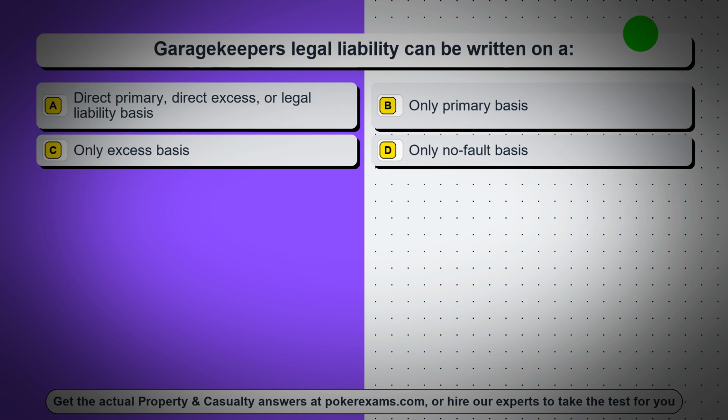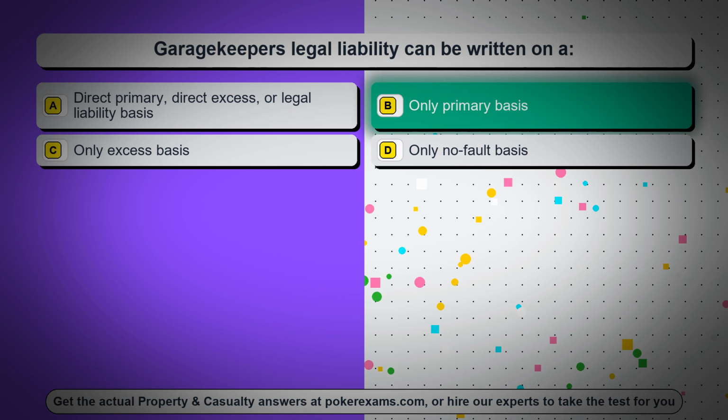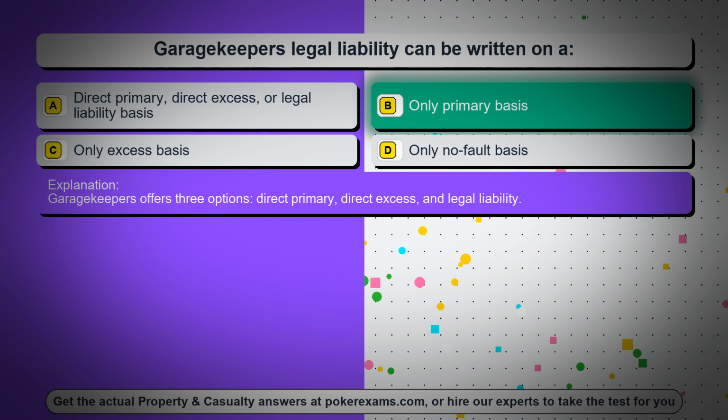Question 86. Garagekeepers legal liability can be written on a, option A, direct primary, direct excess, or legal liability basis. Option B, only primary basis. Option C, only excess basis. Option D, only no-fault basis. The correct answer is option B, only primary basis. Garagekeepers offers three options: direct primary, direct excess, and legal liability.